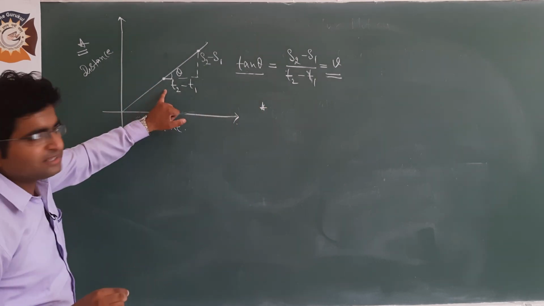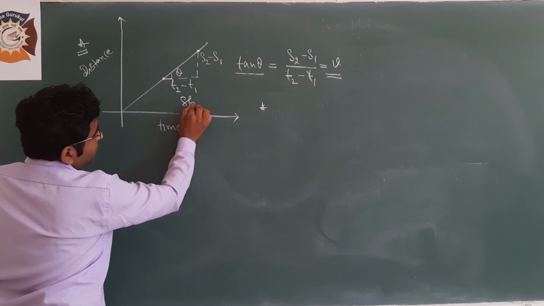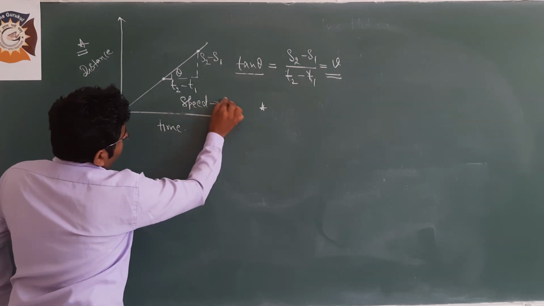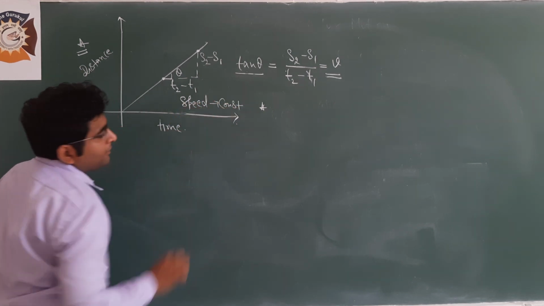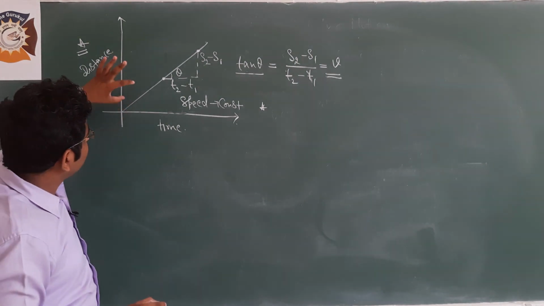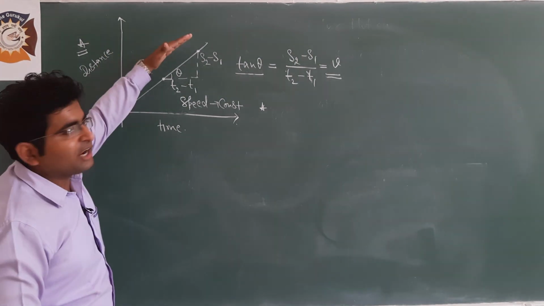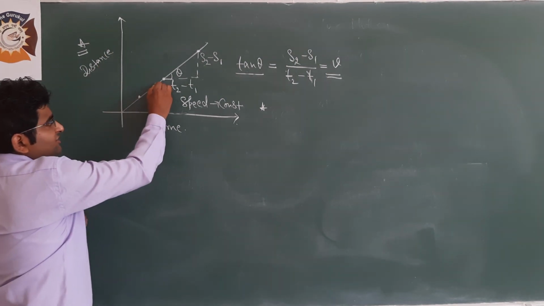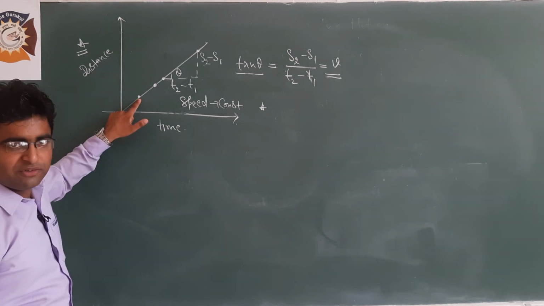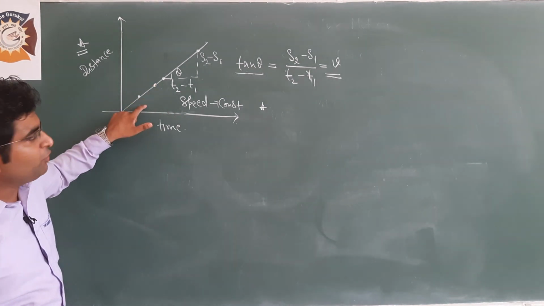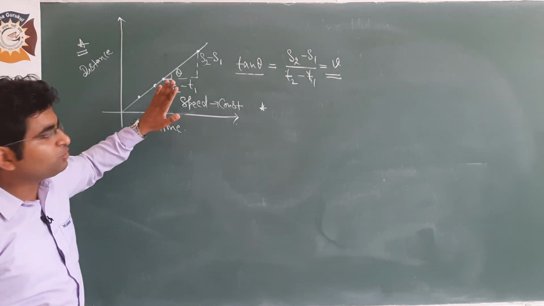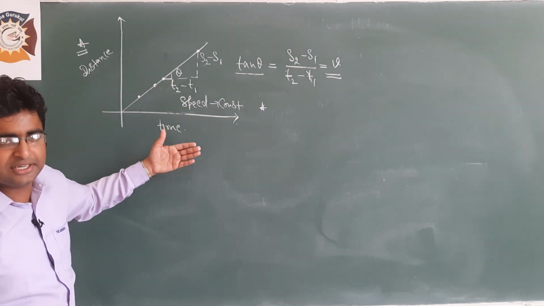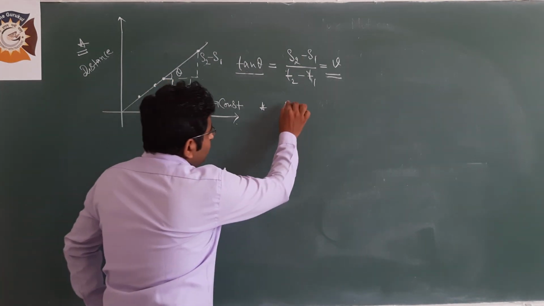In this case, the speed is constant. Why? Because if you choose any 2 points on the graph like this and this, and calculate tangent theta with the help of these 2 points, then you will get the same value as you got earlier. Clear?